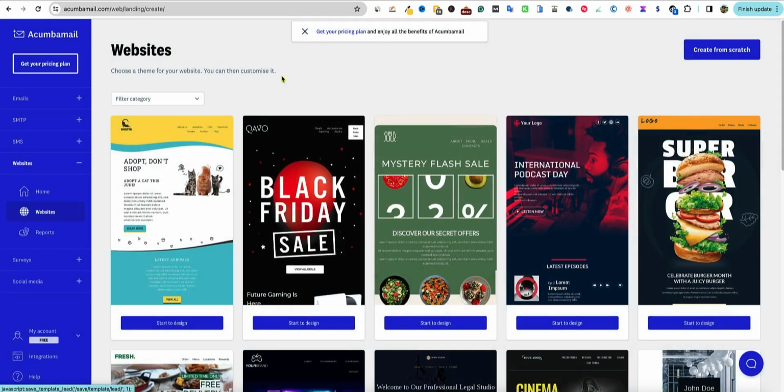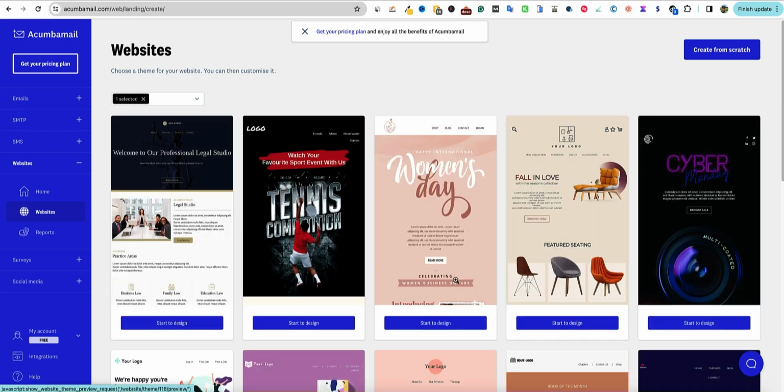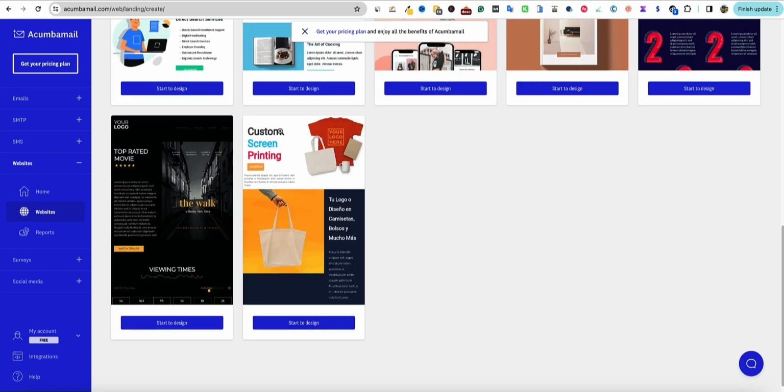I'll say close right there. And then here is what a landing page you can create from scratch. Link over here and filter by category. Let's just go and look at business this time. And you have like a tennis right there. Let's just go with this one right over here.